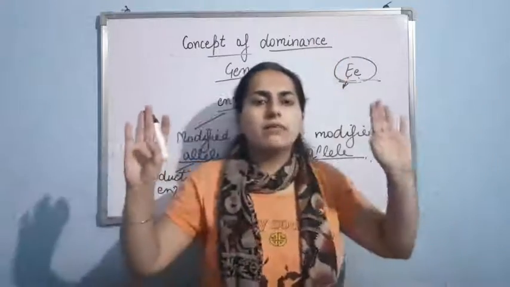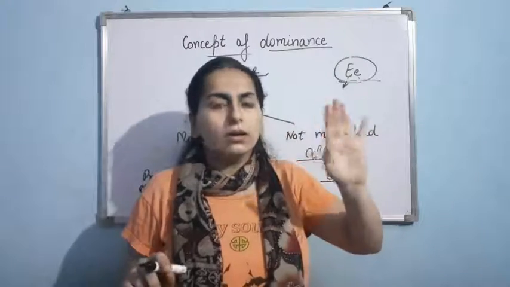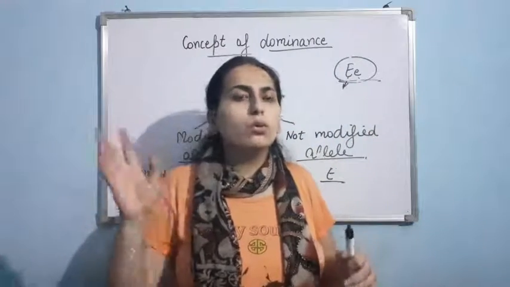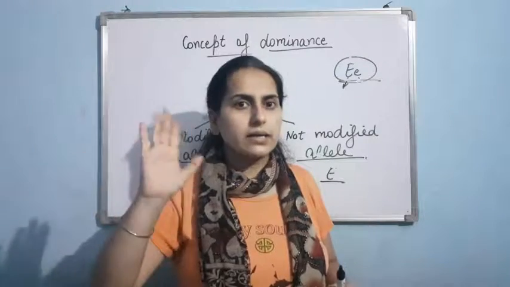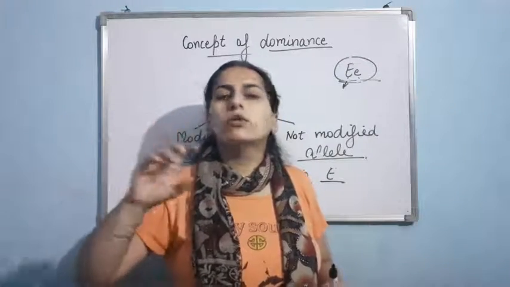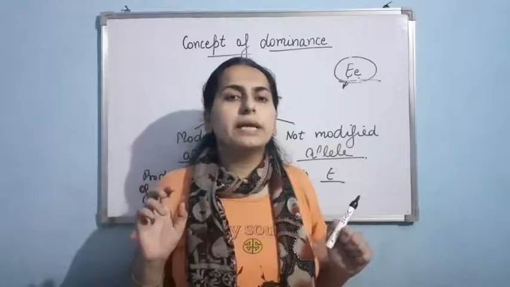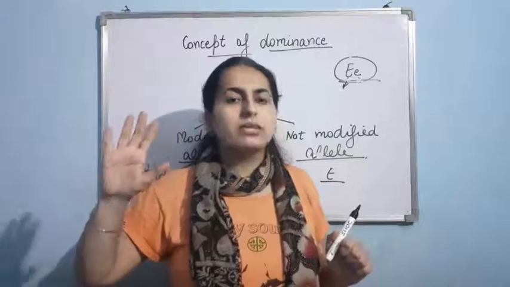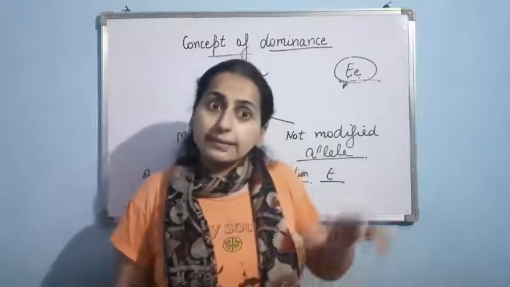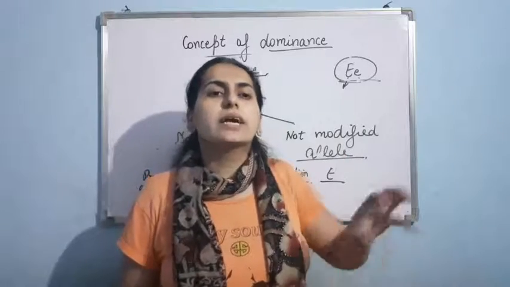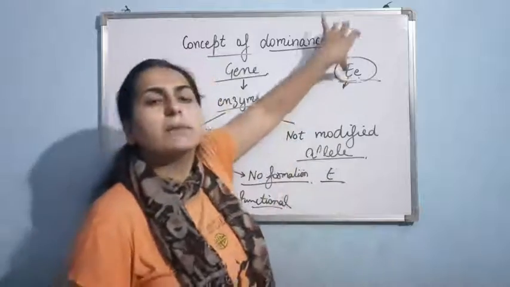Suppose I am having two hands. Clear? I am having an injury in one hand. Now what will happen? I will do the rest of my work with this hand, that is, you can say, not having any kind of injury. So in that case, which one will be the dominant? This hand, with the help of which I can do the functioning, that is dominant for me. And the second hand which is not functioning at that particular time will be recessive. So in a similar way it is happening here.